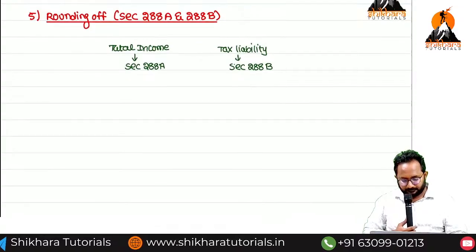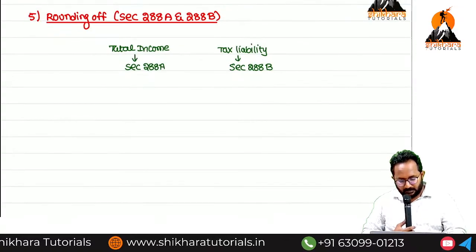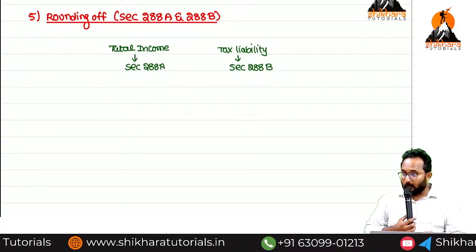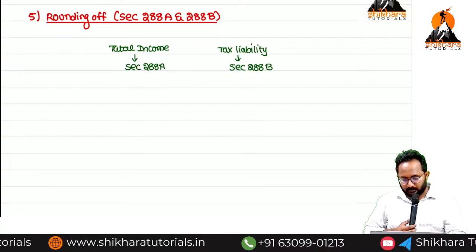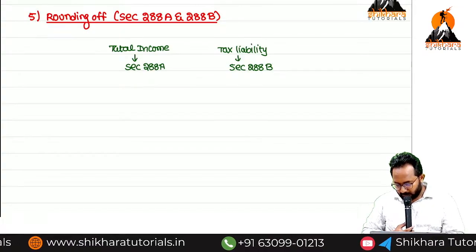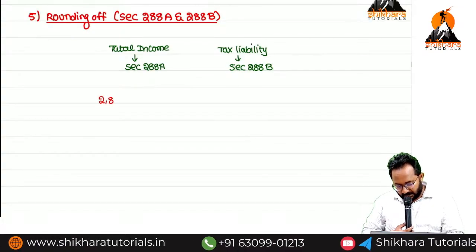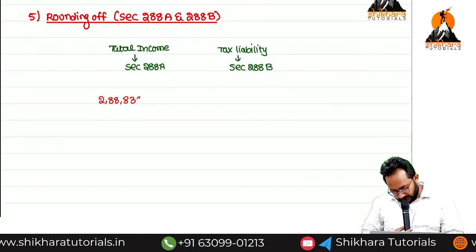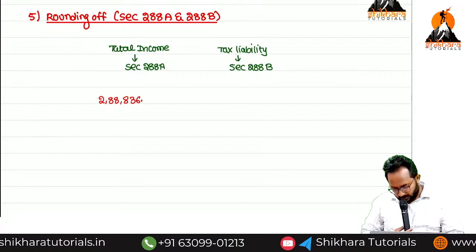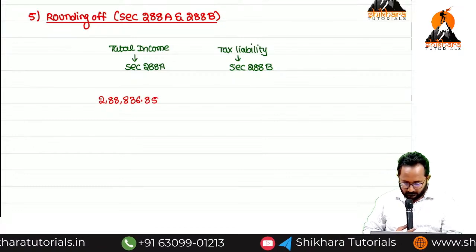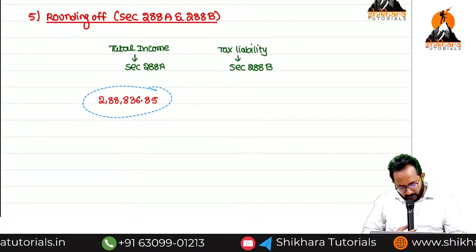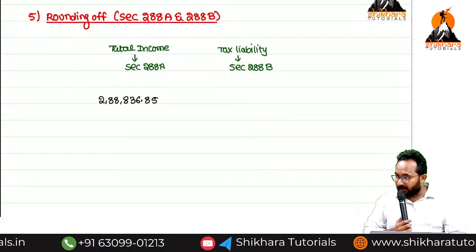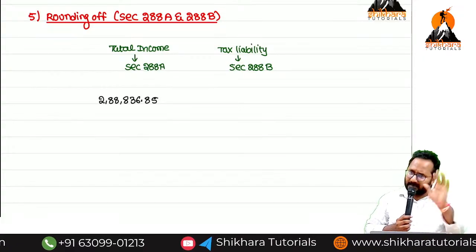Either total income or tax liability, both should be rounded off. Now, example: 2,88,836.85. That may be total income or tax liability.